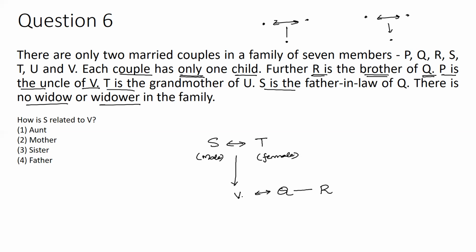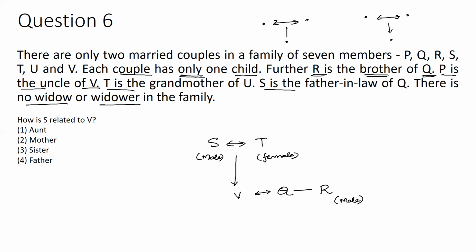Okay. Then I am considering that this V is married to Q. Q has got this brother R, because R is the brother of Q. So I am considering that this R is male. Got it?